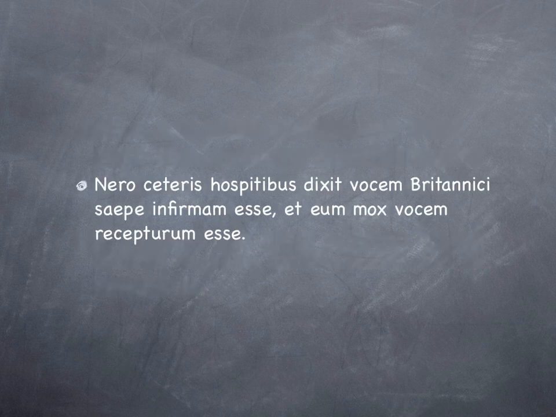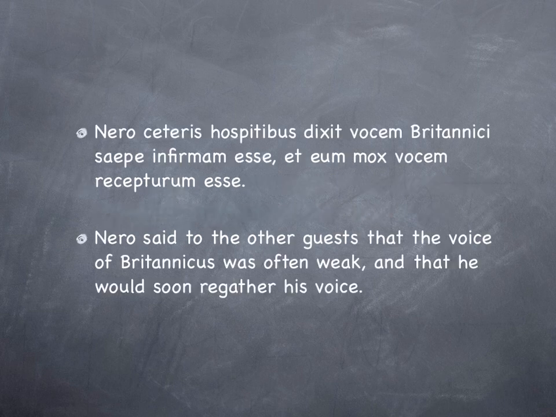Nero ceteris hospitibus dixit, vocem Britannici saepe infirmam esse, et eum mox vocem receptorum esse. This is where the sentence is getting a little bit more difficult. Nero, dixit, said, ceteris hospitibus, dative, to the other guests, vocem. As soon as I see a verb of saying or thinking, I look for an accusative and I look for an infinitive.